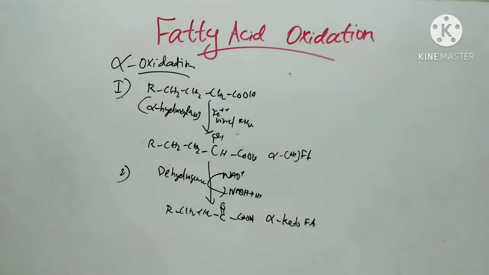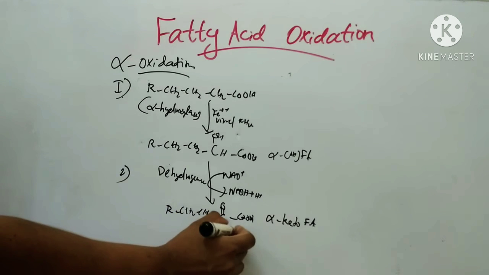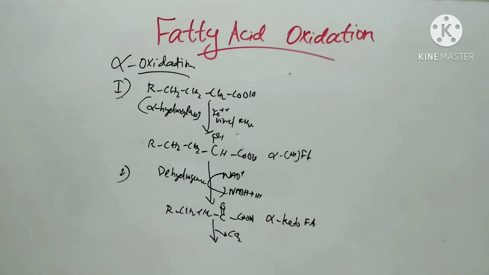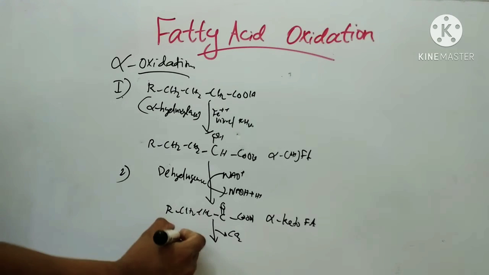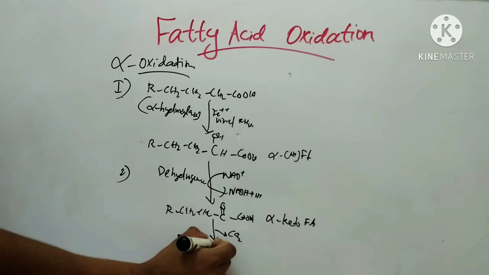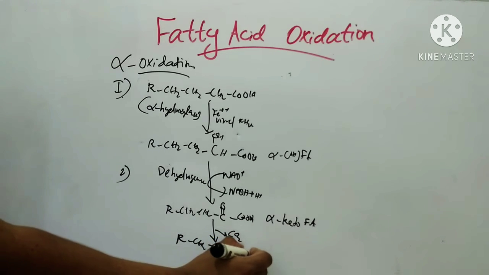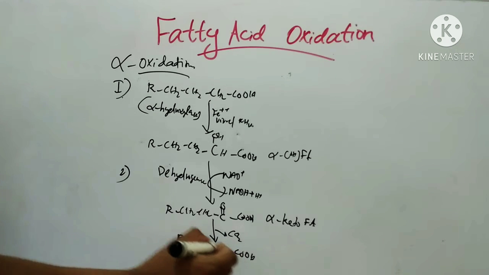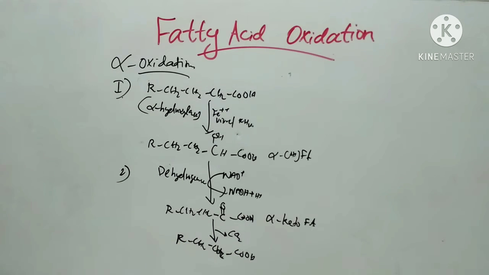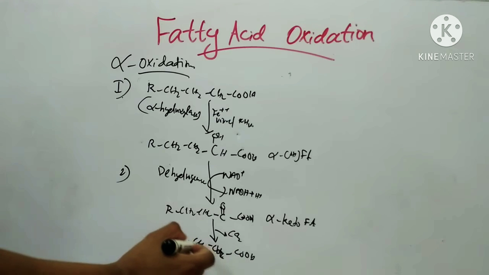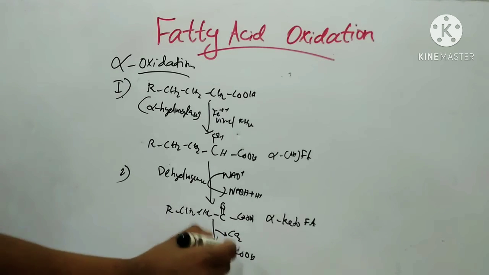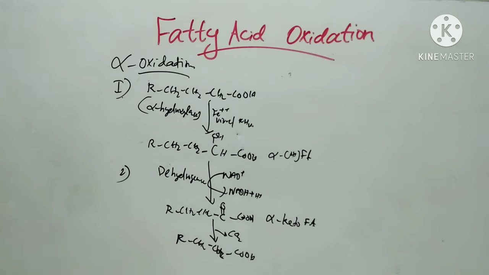Then again decarboxylation occurs, and from the alpha keto acid it forms an odd chain fatty acid with one carbon less, that is RCH2CH2COOH. This is an odd chain fatty acid, that is 3 carbons: 1, 2, 3. This odd chain fatty acid has one carbon less than the original one. This is the second step.